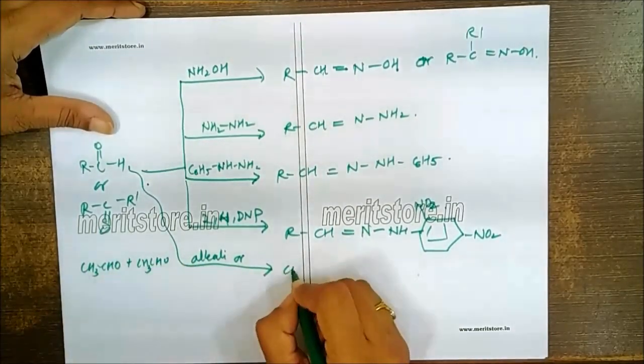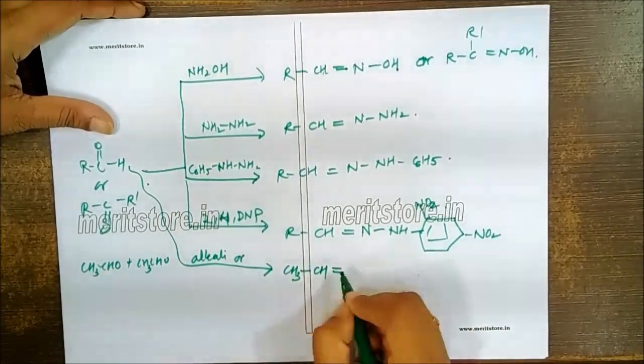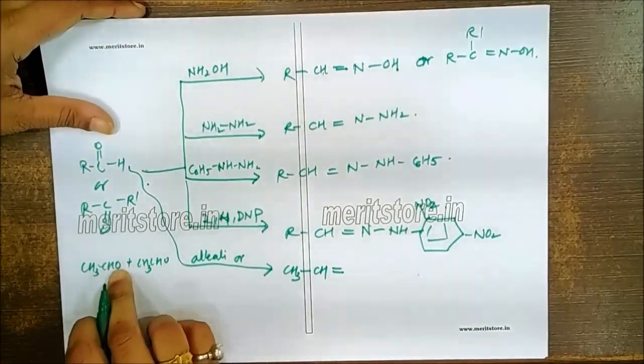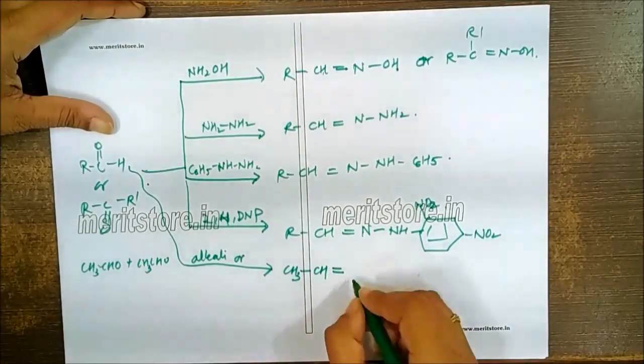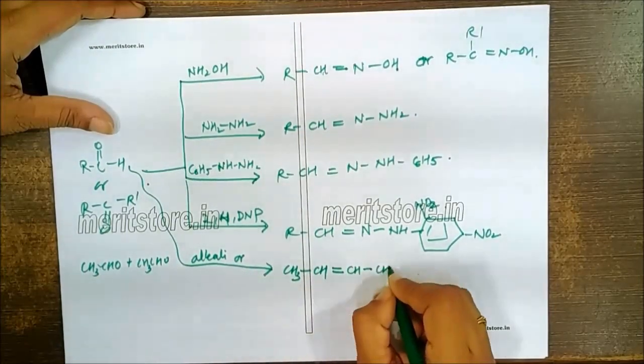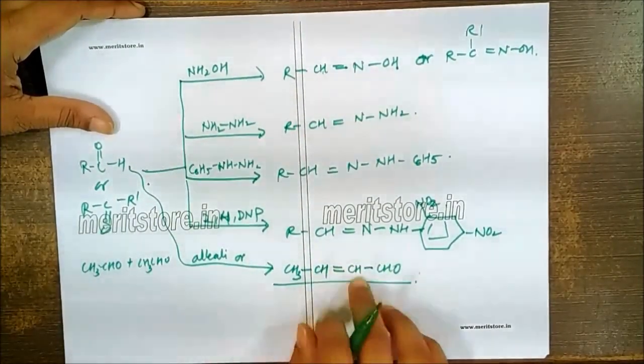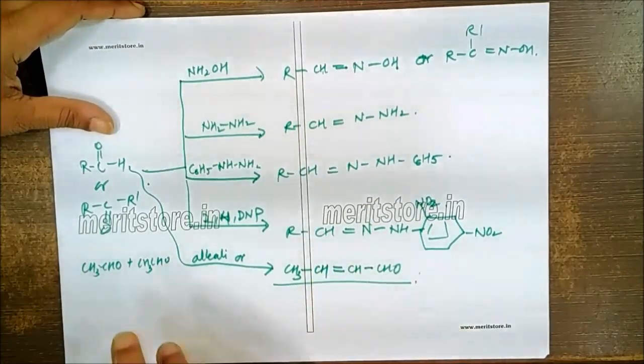One of the carbonyl carbons will lose oxygen, while the alpha carbon will lose hydrogen, H2 is lost, and you will get this product. So it's the aldol product, that is after the water loss.